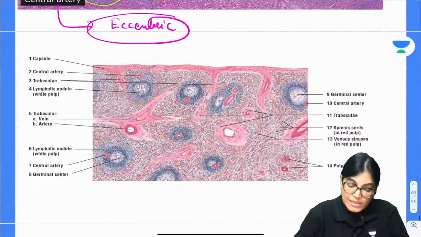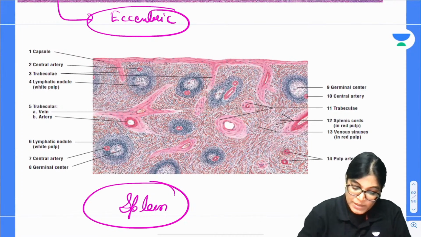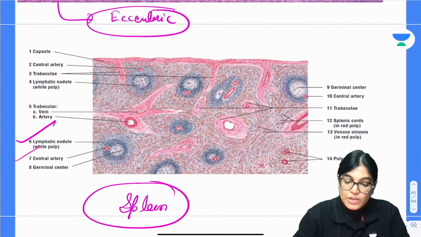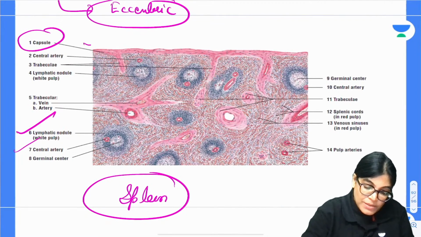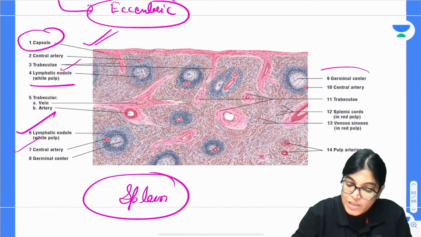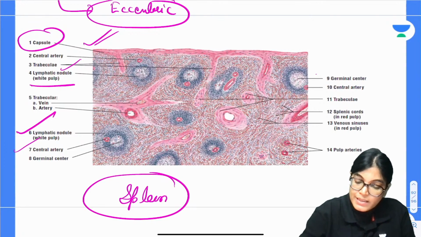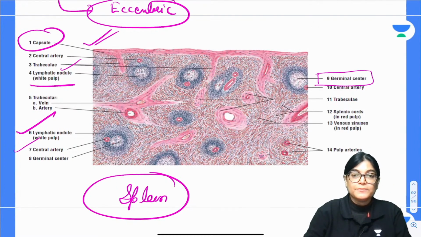This is exactly the other slide where the whole histological slide of the spleen has been given. You can see the lymphatic nodule, central artery, the outer fibrous capsule, the trabeculae, and the white pulp having the germinal center, which is the light colored stain. Actually the germinal center contains immature lymphocytes.